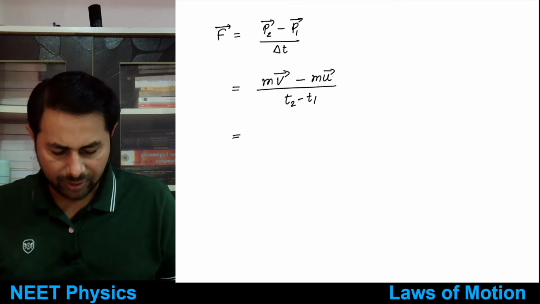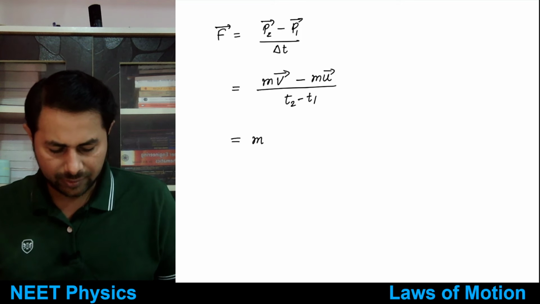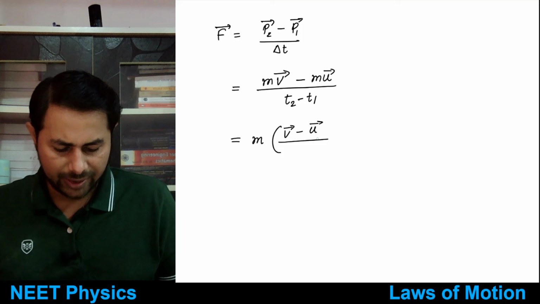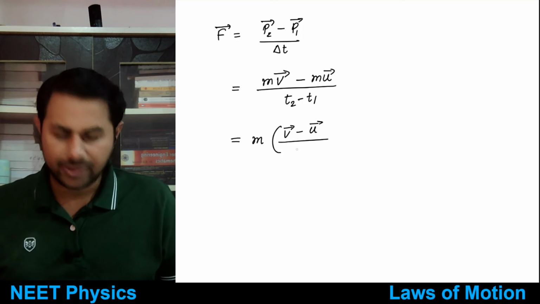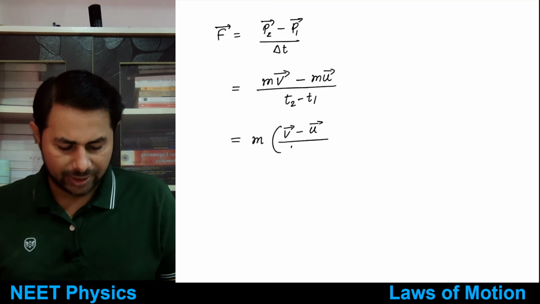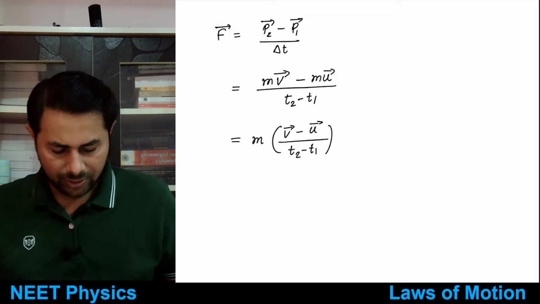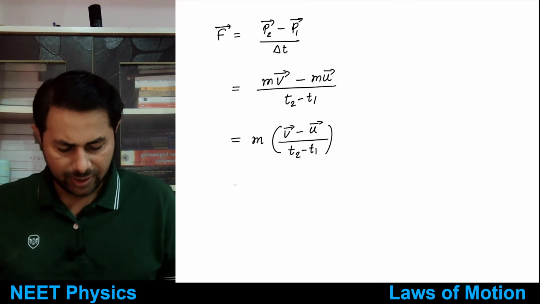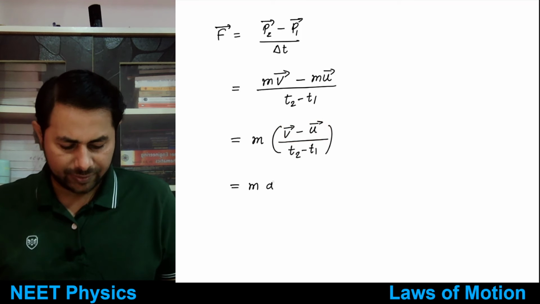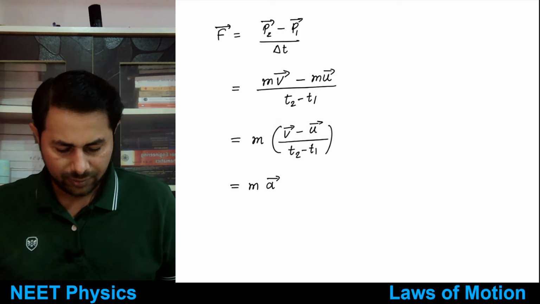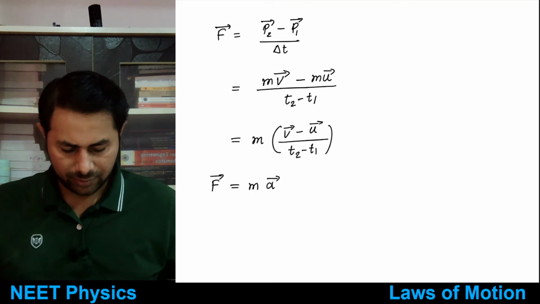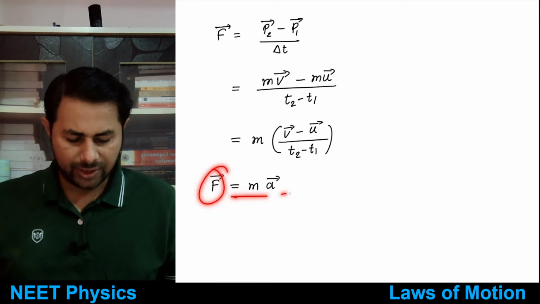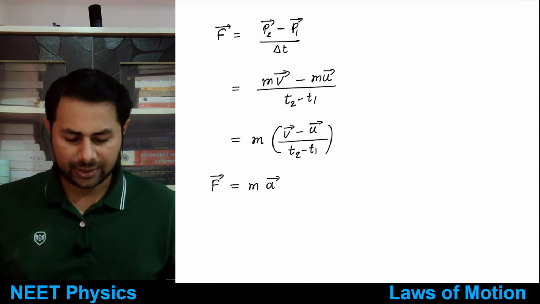Then you can take mass common, and we have v bar minus u bar divided by delta t. What is this? This is the change in velocity divided by time, so this is the average acceleration. So we get force is equal to mass multiplied by acceleration.